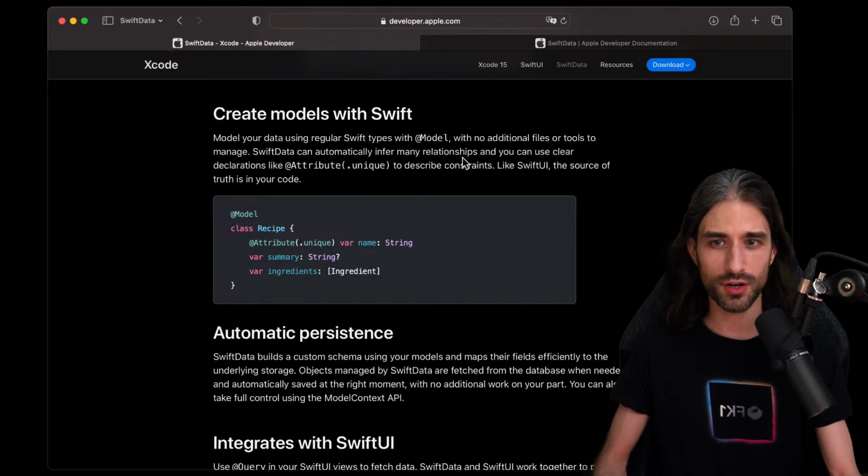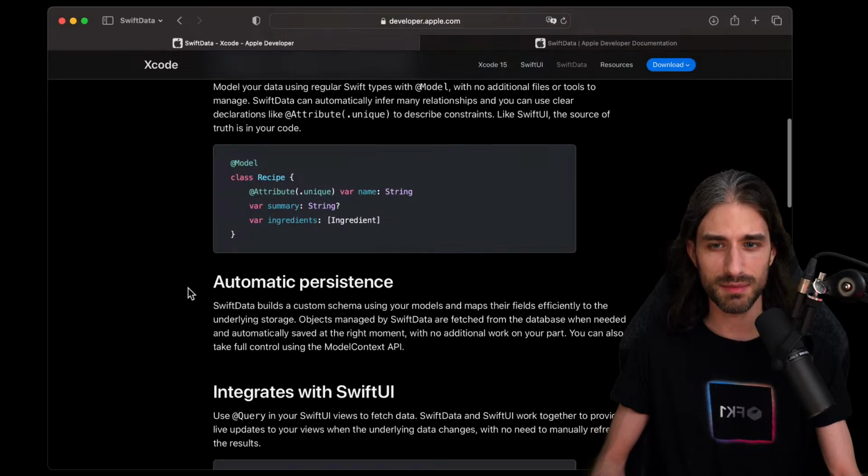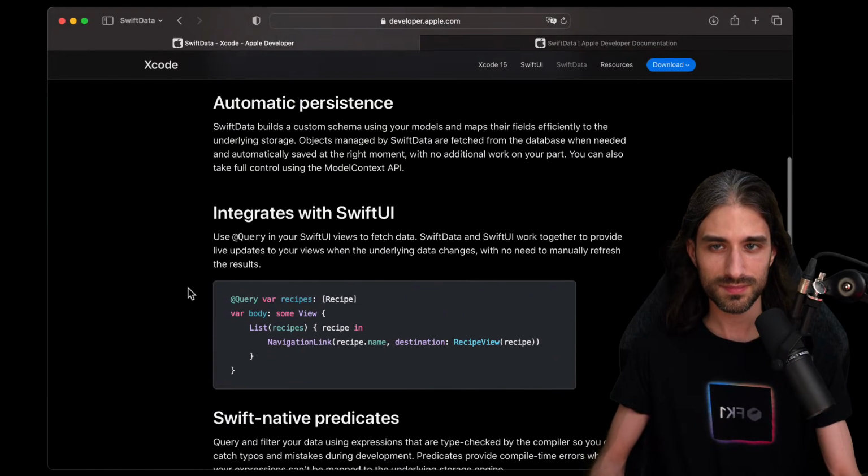With no additional files or tools to manage, so unlike core data, Swift Data can automatically infer many relationships, and you can use clear declarations like @attribute unique to describe constraints. So here the fact that the name should be unique across all instances, and you rely on Swift Data to enforce this rule. Like Swift UI, the source of truth is in your code, so we can see this common DNA between the two frameworks.